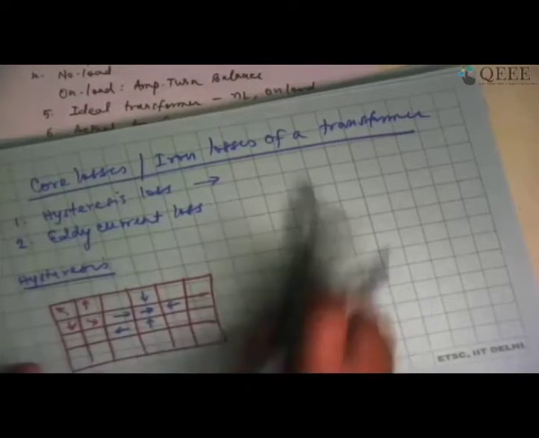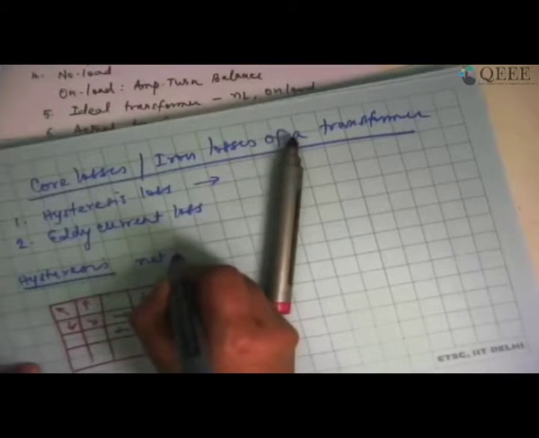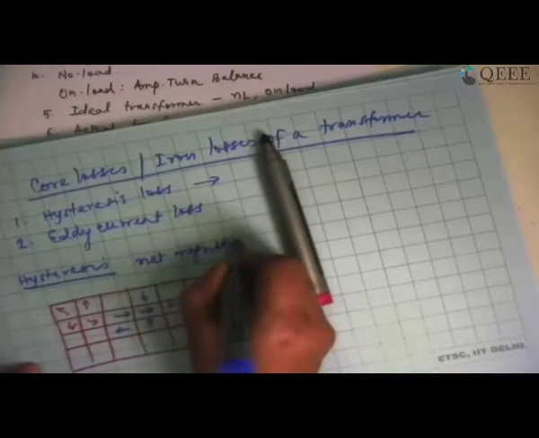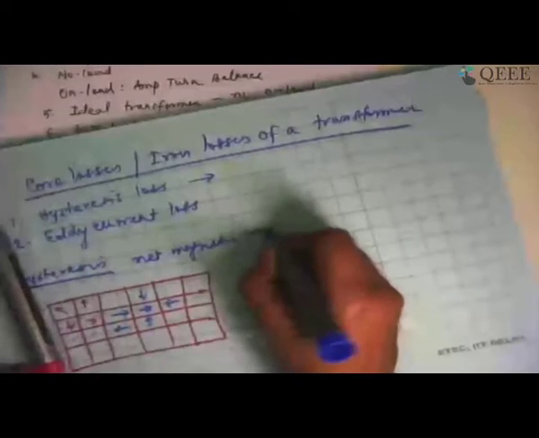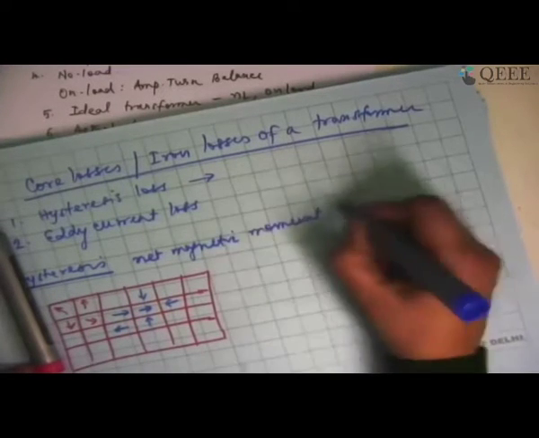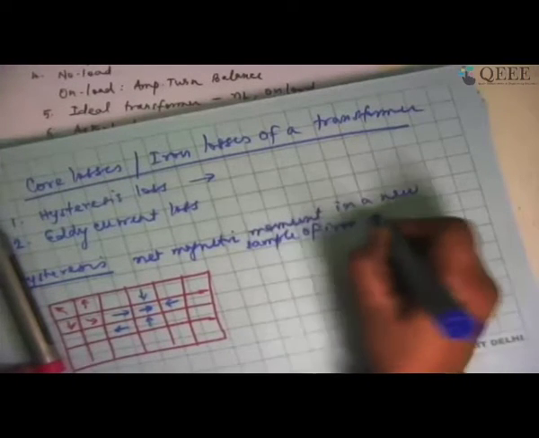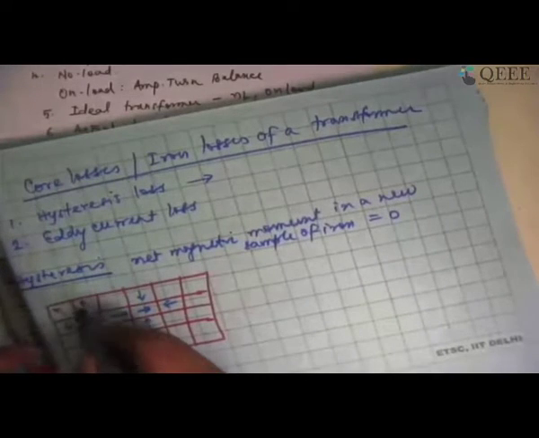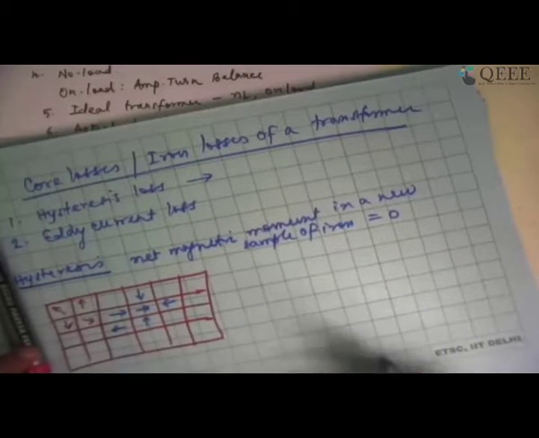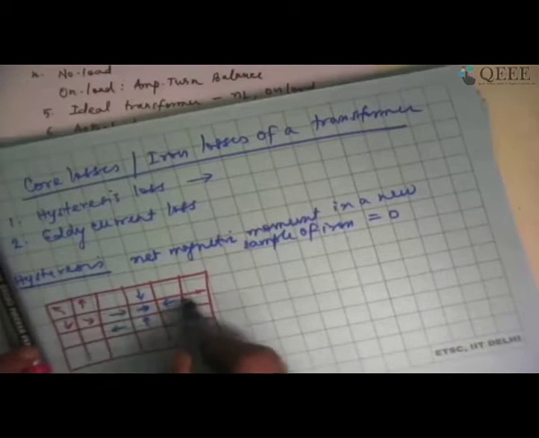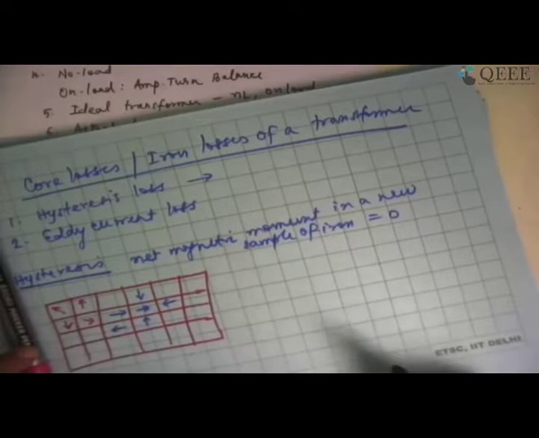So the net magnetic moment in a new sample of iron is equal to 0. Because if one is upward and one is downward, they'll cancel out each other. One is right hand side, one is left hand side, they'll cancel out each other.